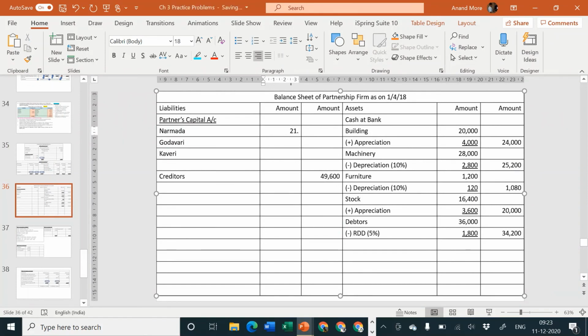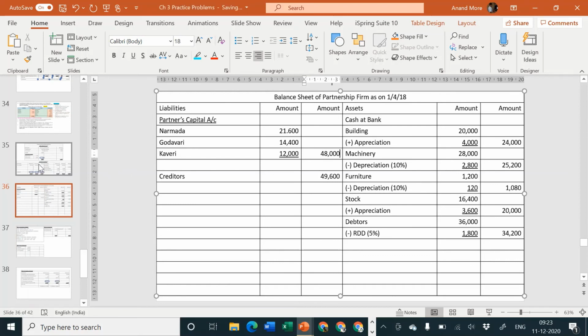21,600, 14,400 and 12,000. Very good. 21,600 and 14,400 and 12,000. The total is 48,000. So very good, no problem. Up to this point, no problem. And many students reach up to this point.